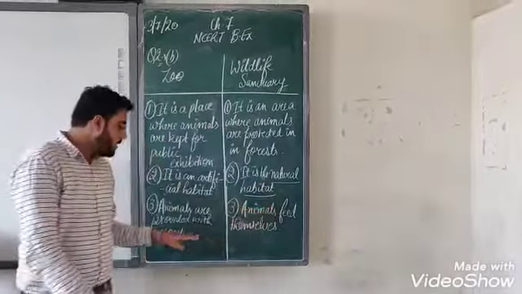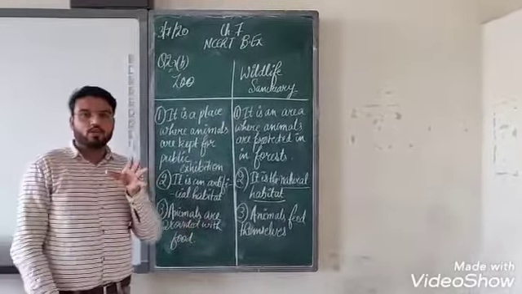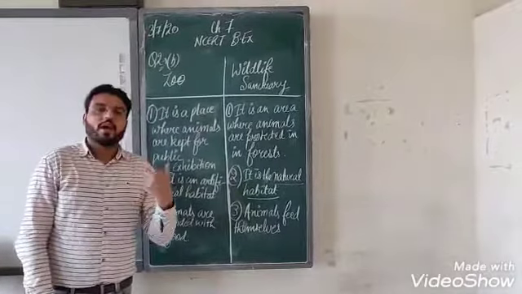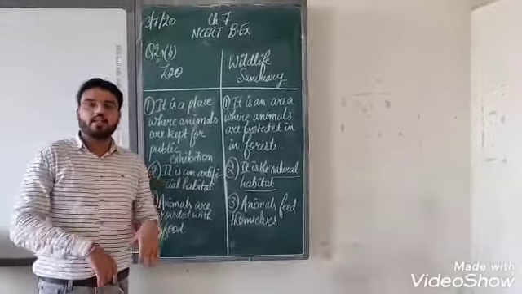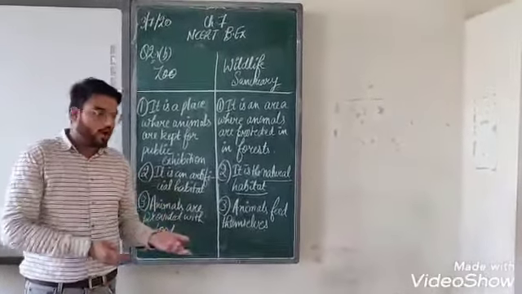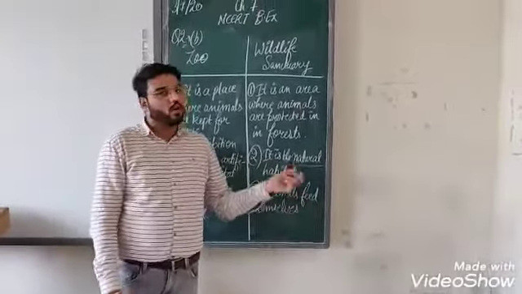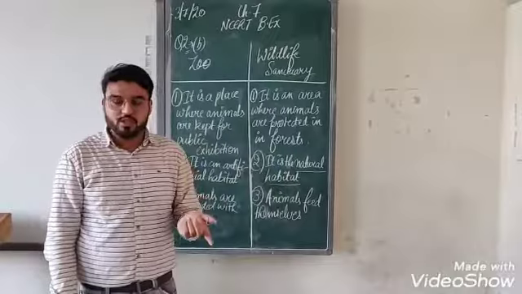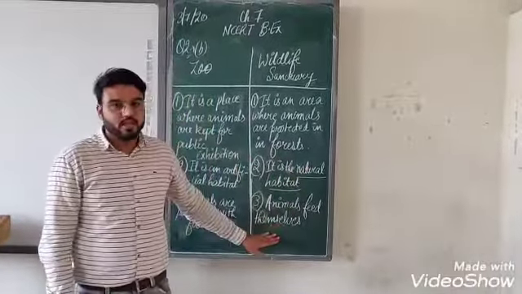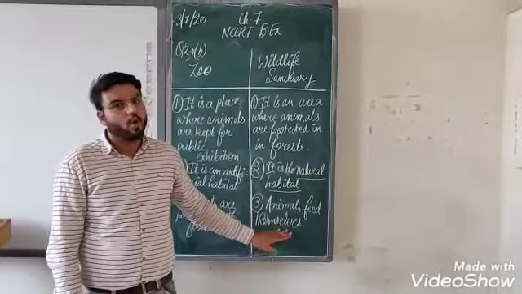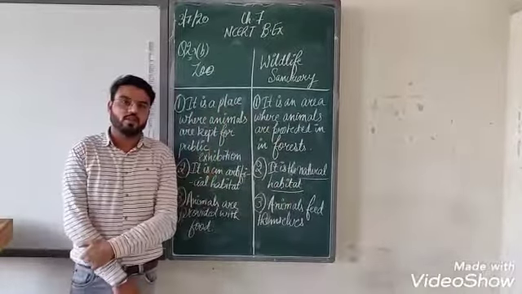Got it? Now, the third difference is animals are provided with food. In case of a zoo, animals are provided with food and shelter. Means human beings, the caretakers in the zoo, provide them with food and other requirements. Whereas in case of wildlife sanctuary, animals feed themselves because they are living in their natural conditions. So their feeding habits are natural. They eat food on their own. So these were the differences between a zoo and a wildlife sanctuary.